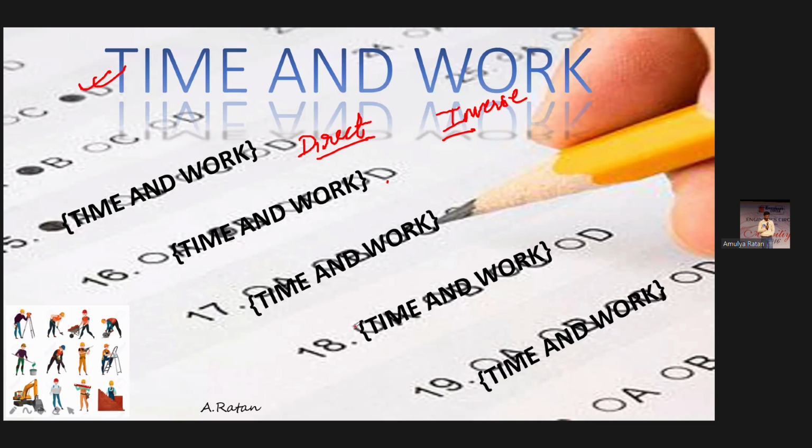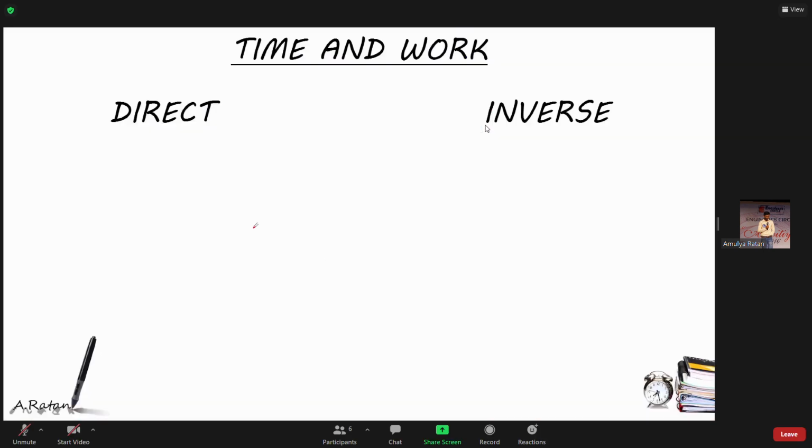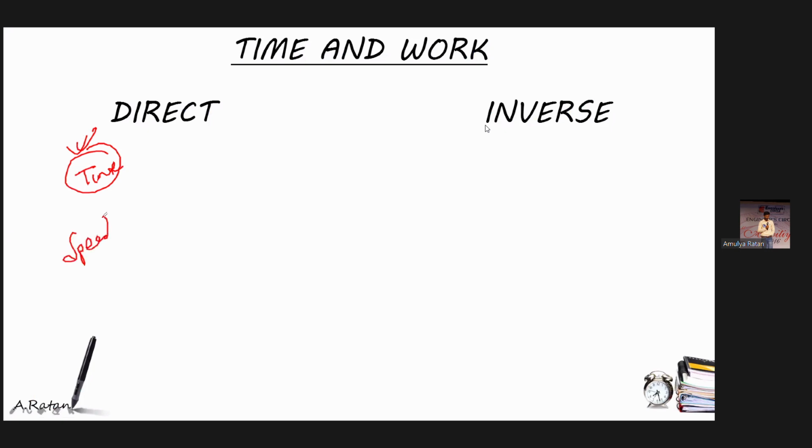Now, can you give any example for direct proportion? Two entities, one increases, the other also. Yes, speed and distance when time is constant. If time is constant, in that case speed and distance are directly proportional.